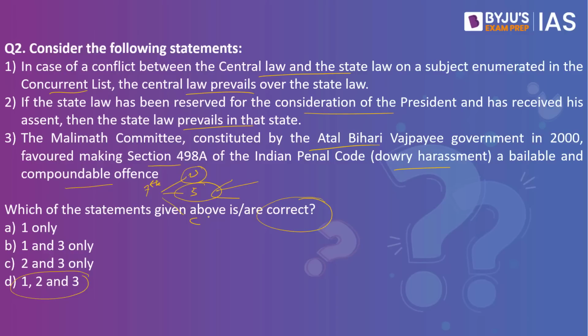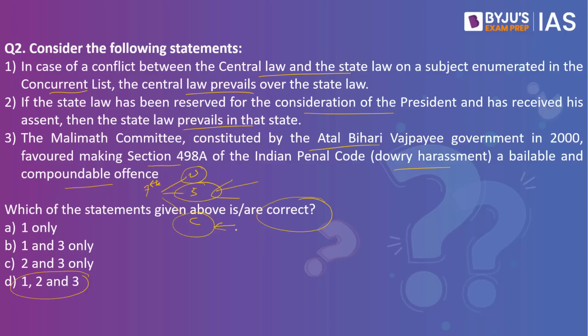But when it comes to the concurrent list, both the central government and the state governments would be able to make the laws. Let's say, for example, the criminal laws are placed in the concurrent list. So the central government would be able to make the law, and the state government would also be able to make the laws. But what if there is a conflict between the state law and the central law? In that case, whatever the central government has made the law will prevail over the state government. So the first option is right.